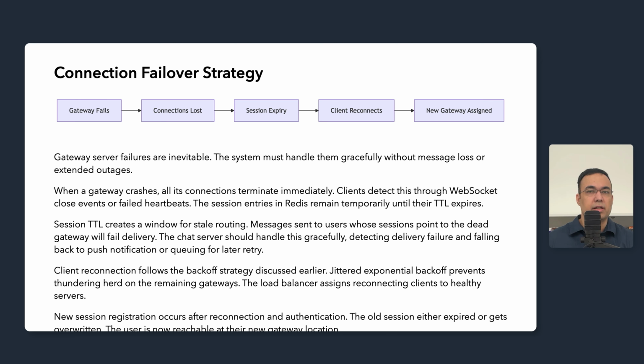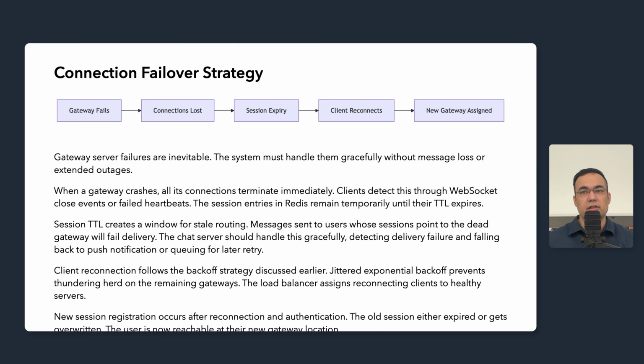The chat server attempts to push to the dead gateway, the push fails, and we need a fallback path. The chat server should handle delivery failure pretty gracefully. So if pushing to a gateway fails, you should not be just stopping and dropping the message. You should be checking if it's a transit failure worth retrying. If the gateway is truly gone, fall back to the offline message queue. The message will be delivered when the user reconnects.